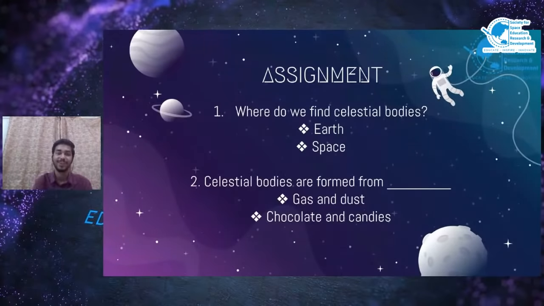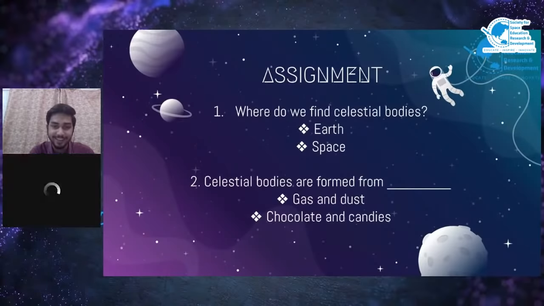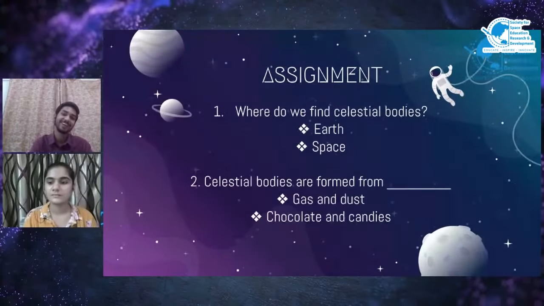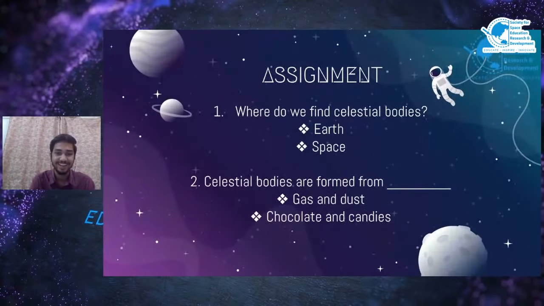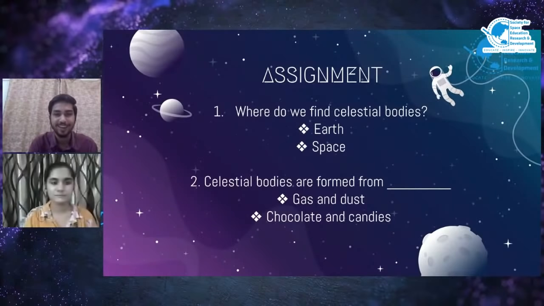Next question. What are the celestial bodies formed of? Gas and dust, or chocolate and candies? Oh, that's a very easy question. Quick. Okay, you all got that right. That is gas and dust. Obviously, it is gas and dust. Akanksha has told everyone.